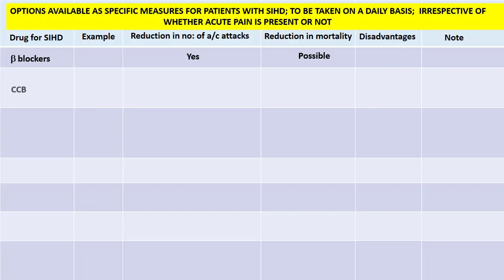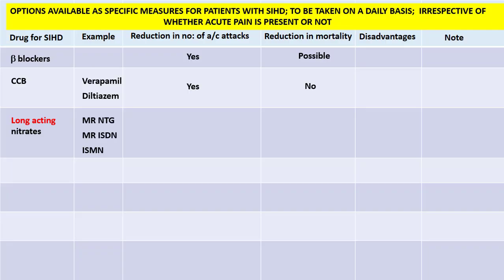Other options include calcium channel blockers, not all of them, only verapamil and diltiazem. They do reduce the number of attacks in future, but there is no evidence that supports the fact that it reduces mortality. Nitrates, the long-acting nitrates like isosorbide mononitrate, modified release isosorbide dinitrate, and modified release nitroglycerin. These drugs reduce the number of attacks, but they definitely do not reduce mortality when used alone. In fact, they can produce more endothelial dysfunction when used alone.